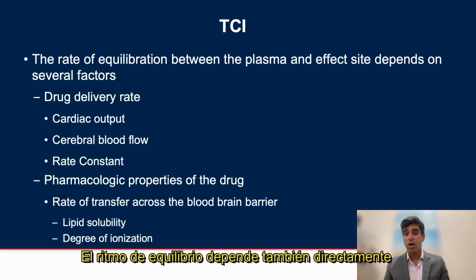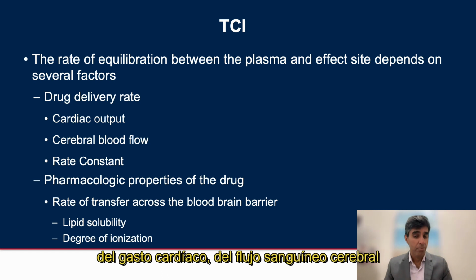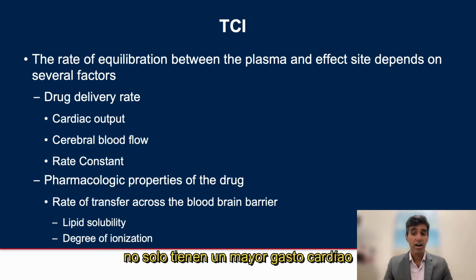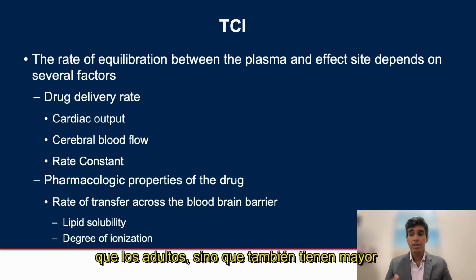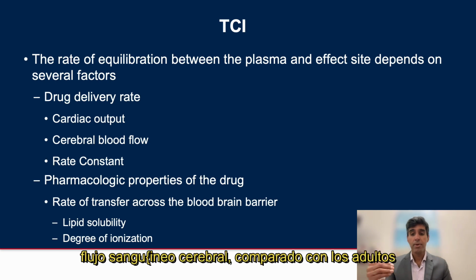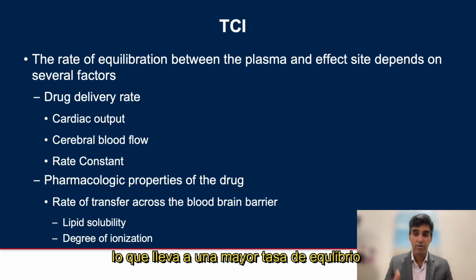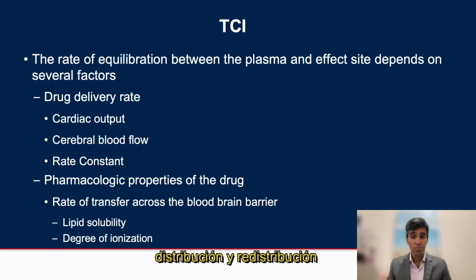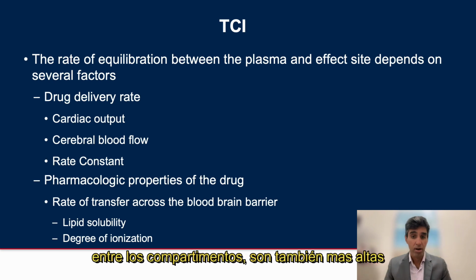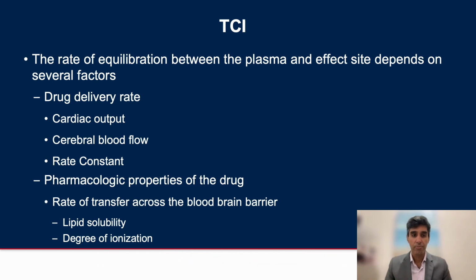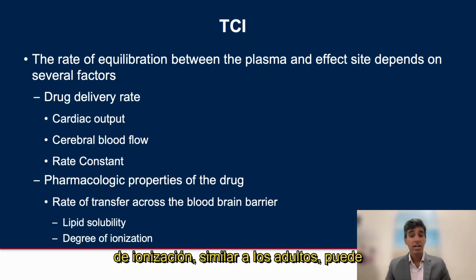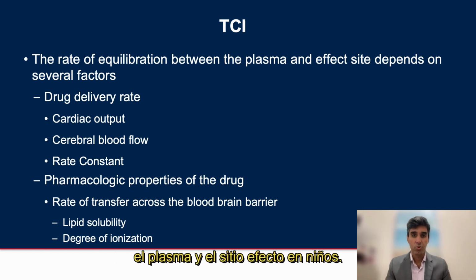The rate of equilibration also directly depends on cardiac output, cerebral blood flow, and rate constants. Young children, again, not only have a higher cardiac output than adults, but also have an increased cerebral blood flow compared to adults, leading to a faster rate of equilibration in young children. Rate constants, again, which can affect the rate of distribution and redistribution between compartments, are also higher in young children. Finally, lipid solubility and degree of ionization, similar to adults, can also affect the rate of equilibration between the plasma and effect site in children as well.